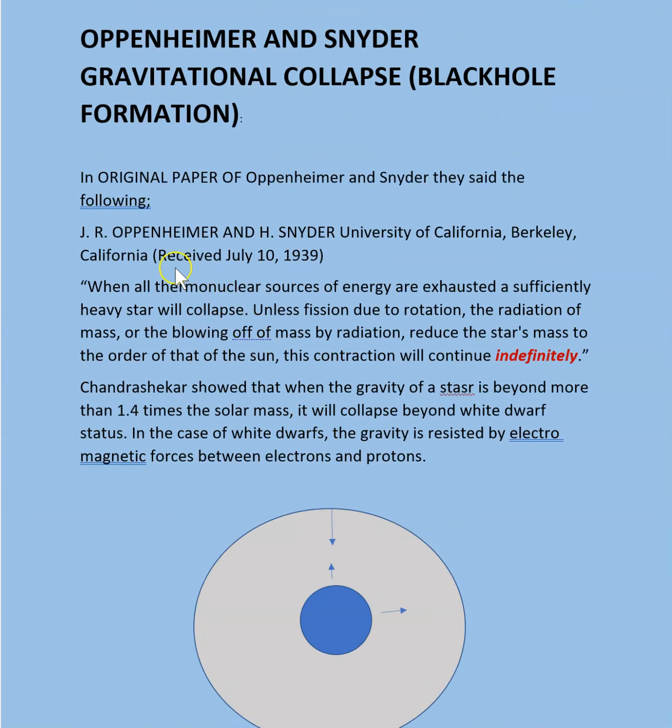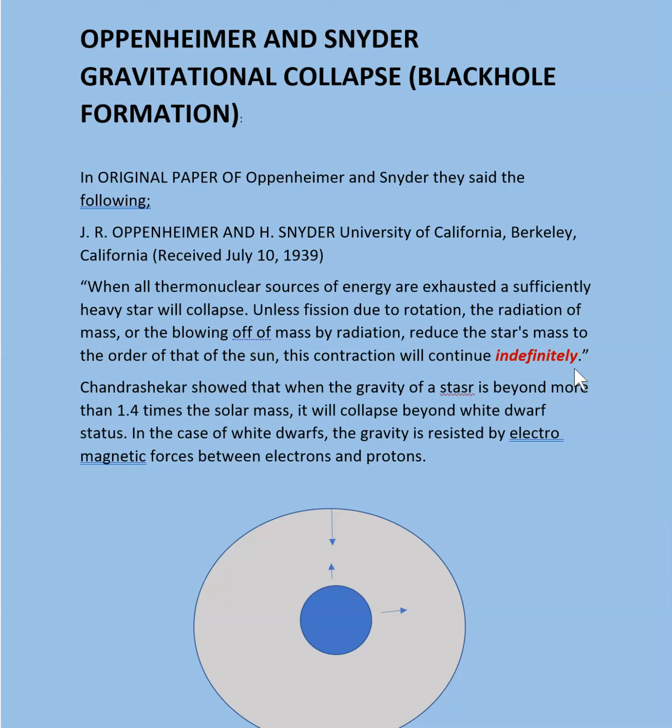First I will read what they said in the 1939 paper, the Oppenheimer and Snyder paper. When all thermonuclear sources of energy are exhausted, a sufficiently heavy star will collapse. Unless fission due to rotation, the radiation of mass, or the blowing off of mass by radiation reduce the star's mass to the order of that of our sun, this contraction will continue indefinitely.